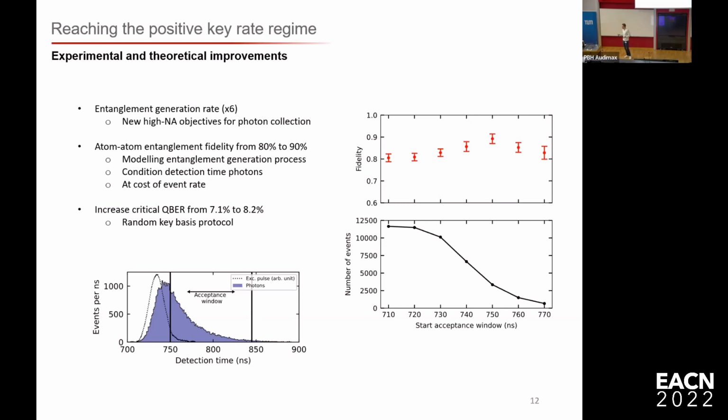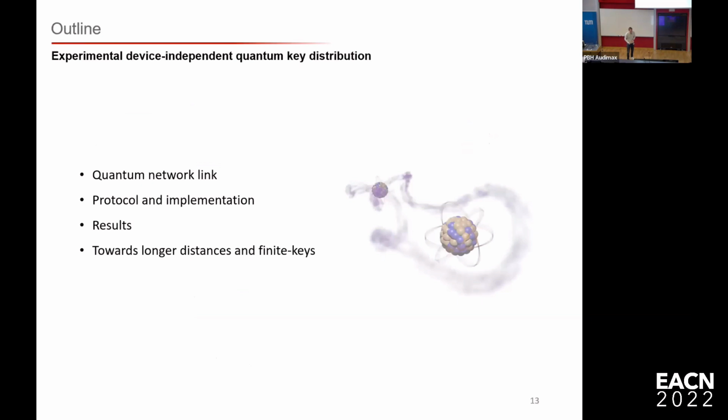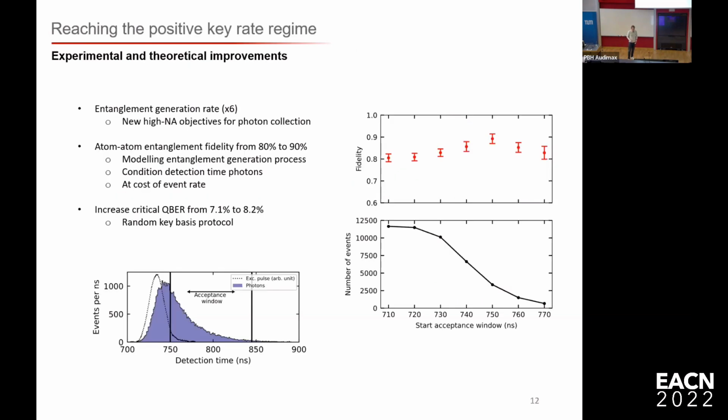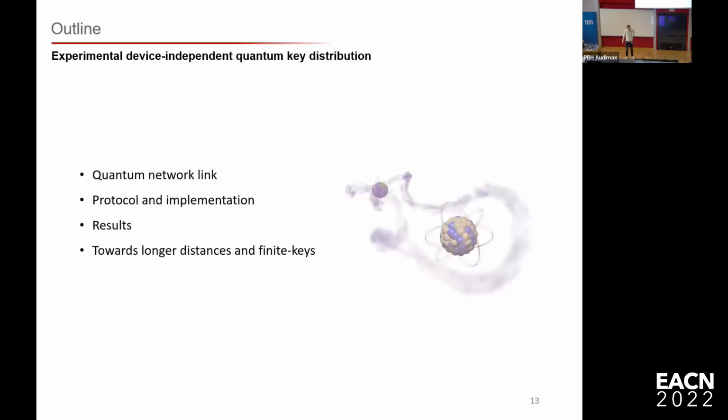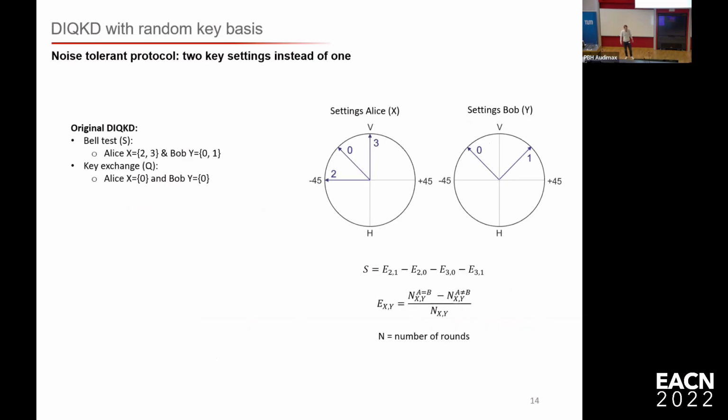The other thing that was important for us was that also on the theory side, there were some advances or improvements. And the improvements were that the critical qubit that we needed to achieve was increased. So therefore, it became a bit easier to implement this protocol. Okay, then next, the protocol that we implemented.